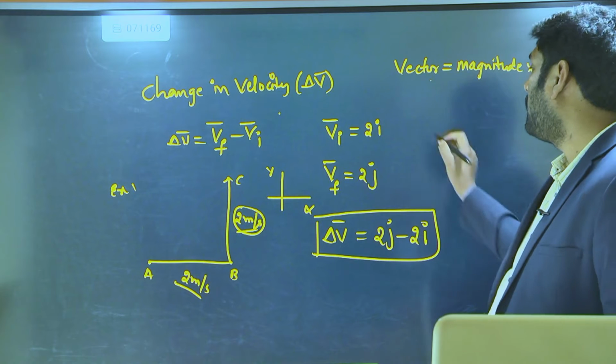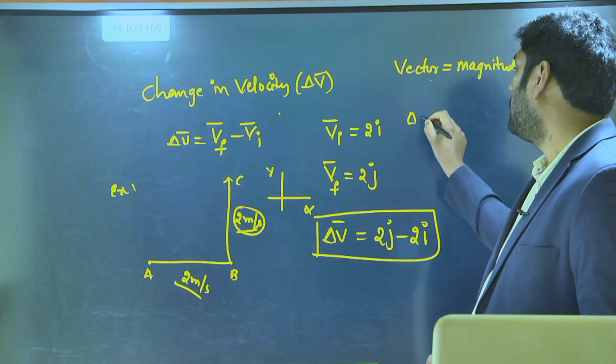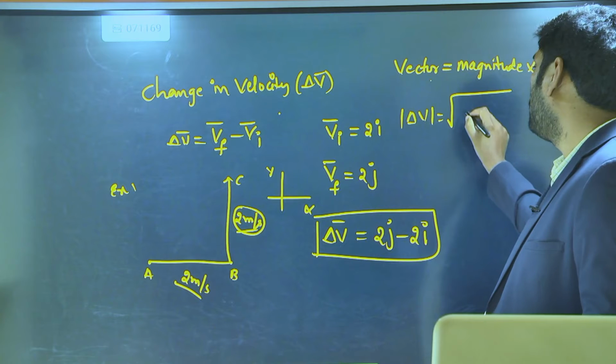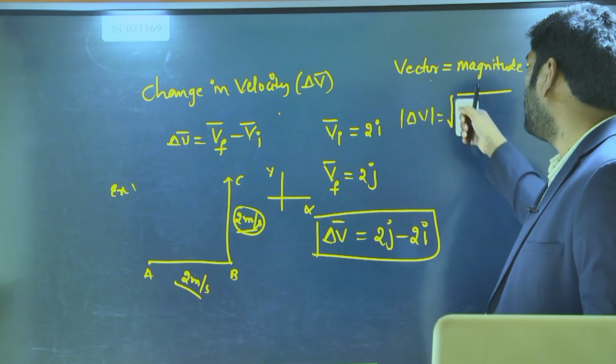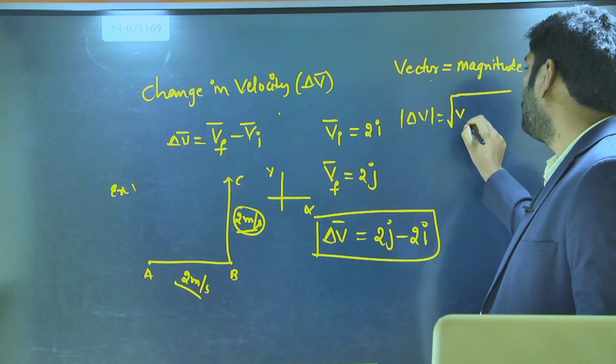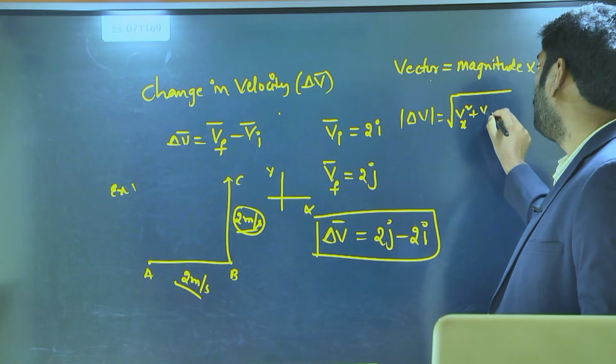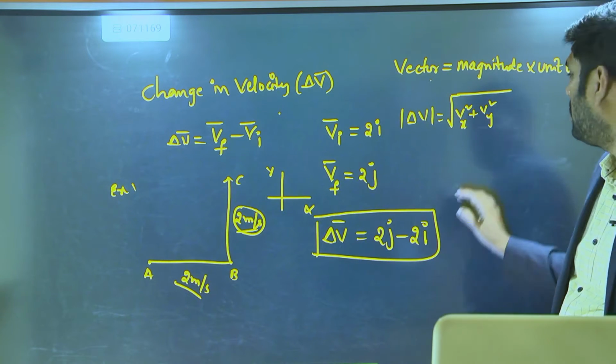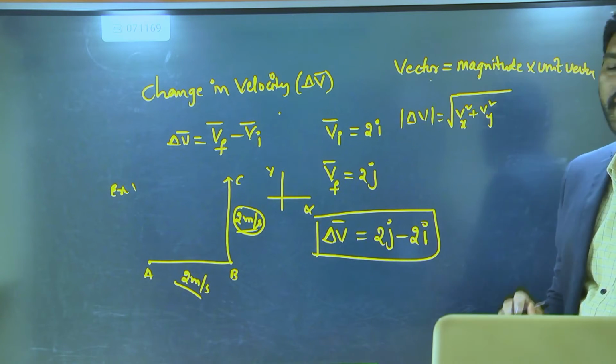The magnitude of any vector we can find using the square root of Vx squared plus Vy squared, where Vx is the velocity in the x direction and Vy is the velocity in the y direction.